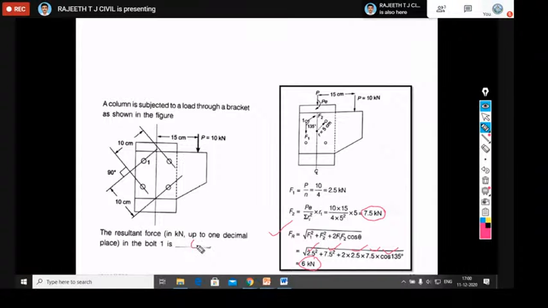Here you should type in the exam 6 kilonewton. These are the questions we call numerical answer type questions. This is exactly similar to the previous problem, and it is also a previous year GATE examination problem.